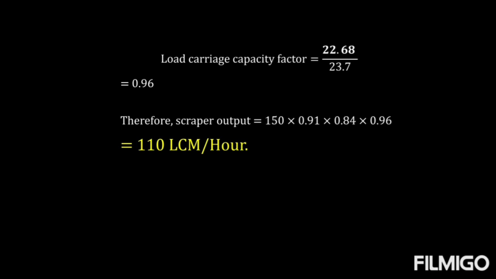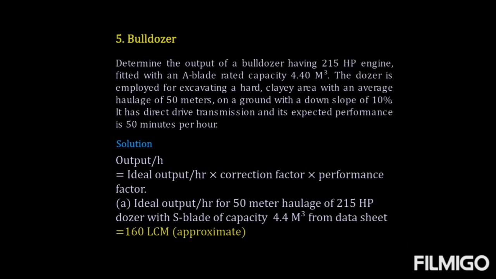Coming to the next problem, that is on bulldozers. It is to determine the output of the bulldozer having a 215 HP engine, which is fitted with an A blade with a rated capacity of 4.40 m³. The dozer is employed for excavating hard clayey areas with an average haulage of 50 meters on ground with a downslope of 10%. It has a direct drive transmission. The expected performance is 50 minutes per hour.